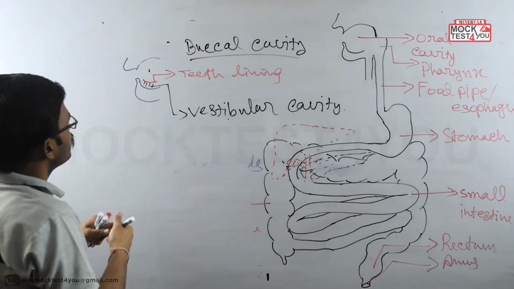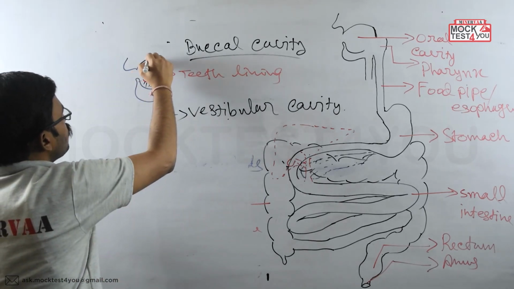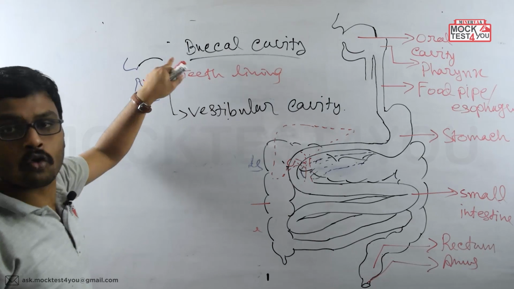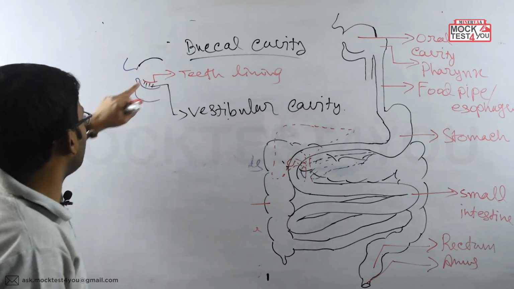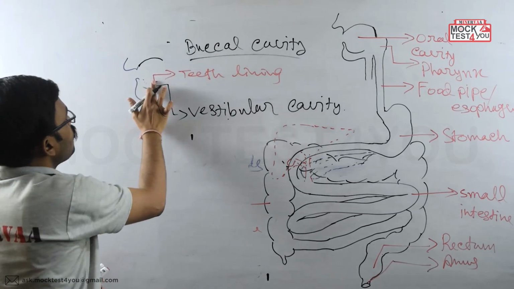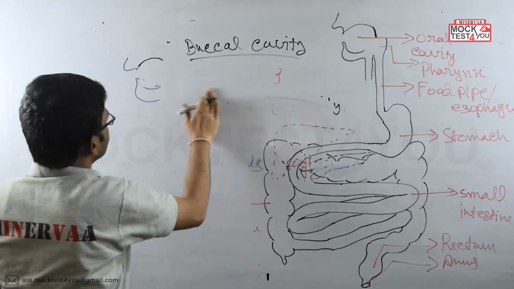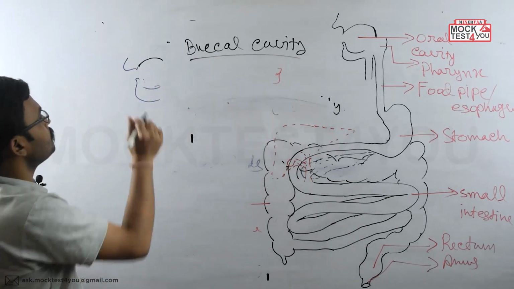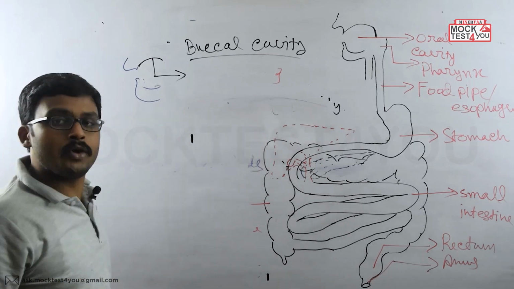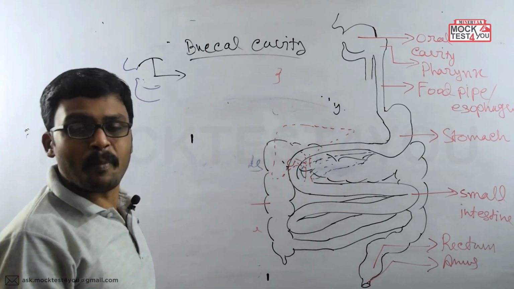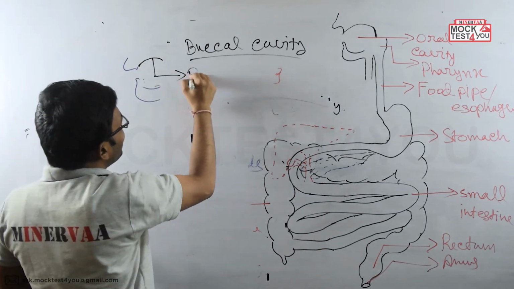What is present in the roof region? The bones which are present there are known as the palatine bone. Clear? And the roof region is known as the palate region.